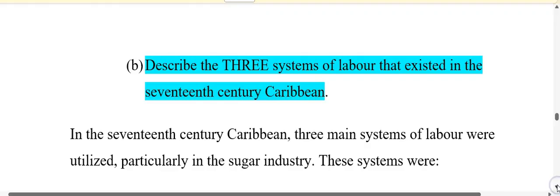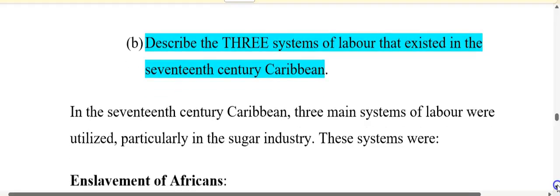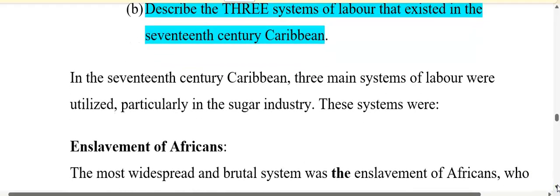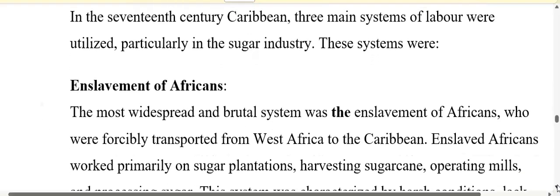Our next question is, describe the 3 systems of labor that existed in the 17th century Caribbean. All right, so the answer to this is, in the 17th century Caribbean, 3 main systems of labor were utilized, particularly in the sugar industry, and these systems were the enslavement of Africans.